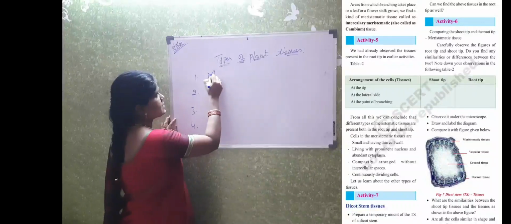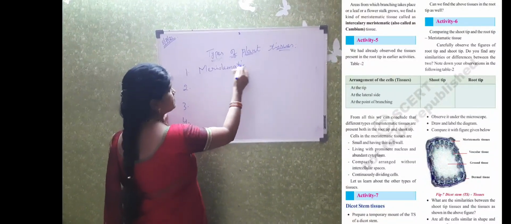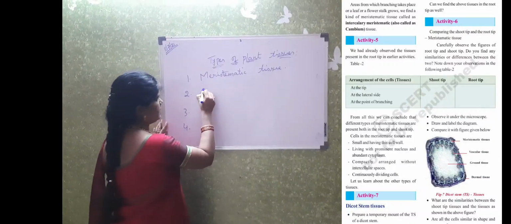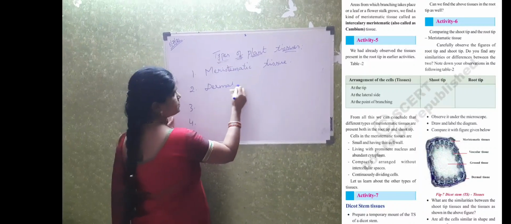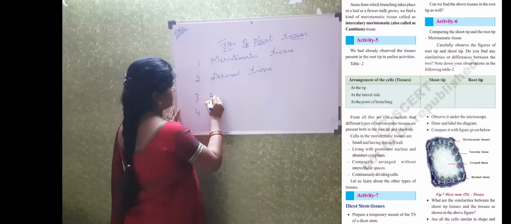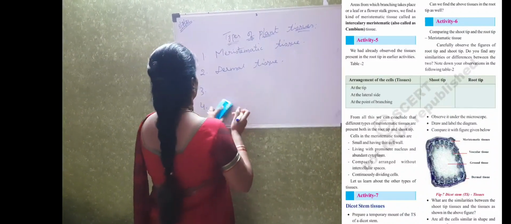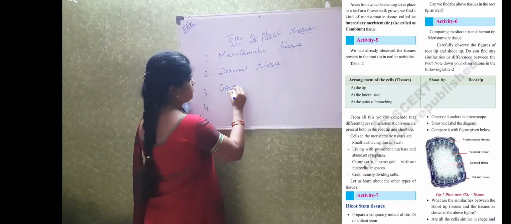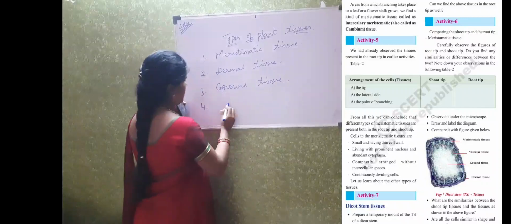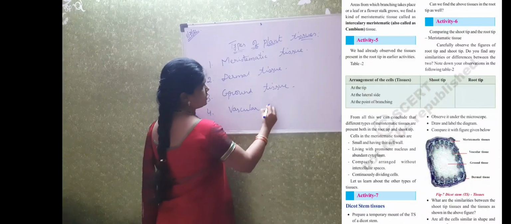The first one is meristematic tissue, dermal tissue, ground tissue, and vascular tissue.